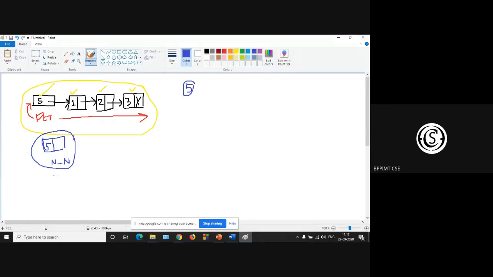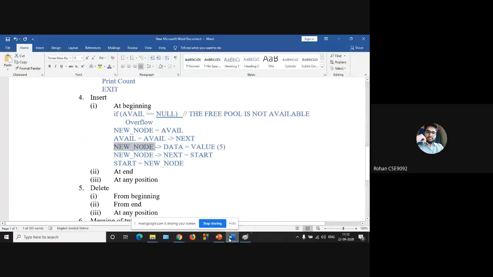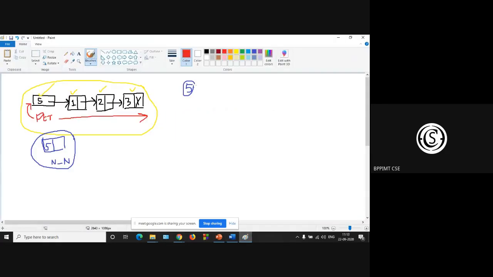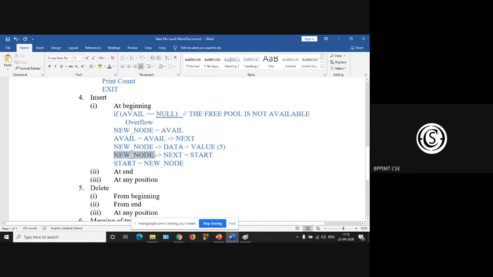Up to this, is it clear? Yes, sir. Okay. Now your new node should point to the start node. What is the pointing part? The next part is the pointing part. So this second part will now point to the start node. That's why this line: new node next is start. So new node is now pointing to the start node.